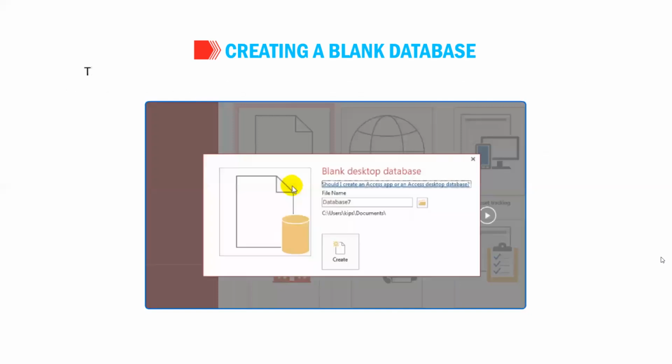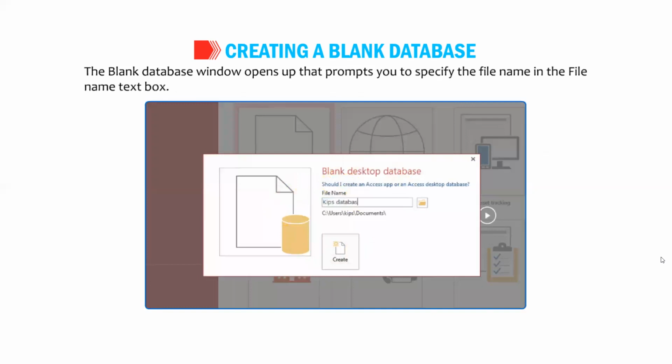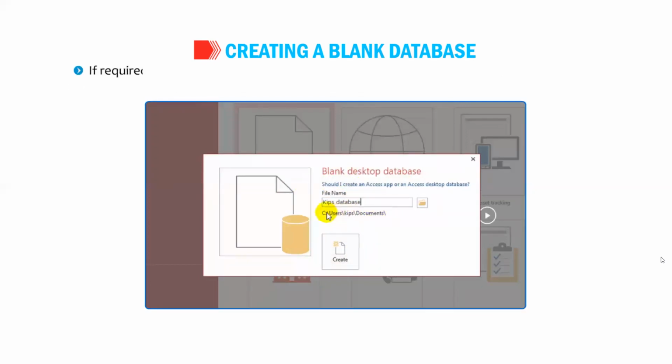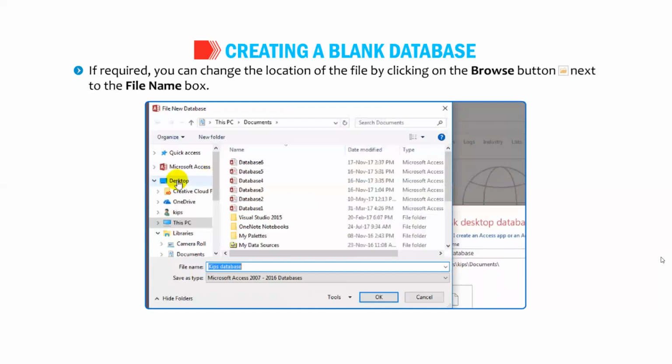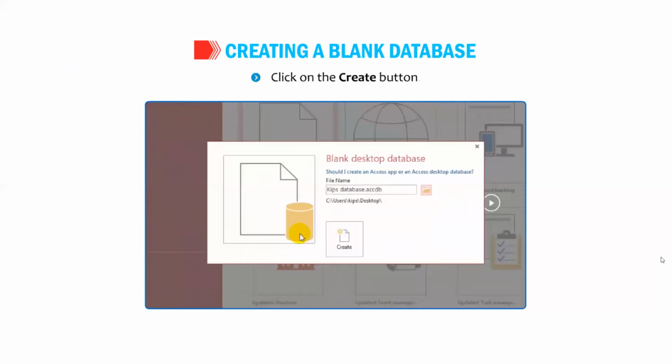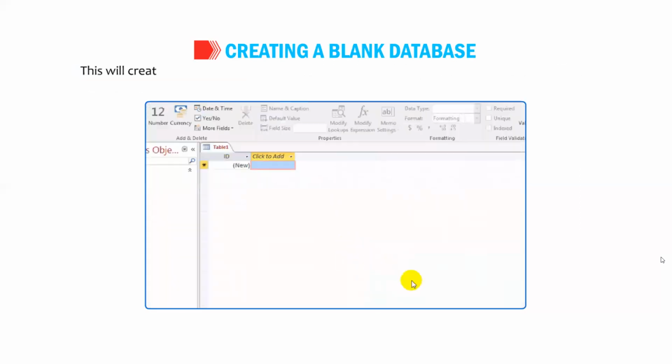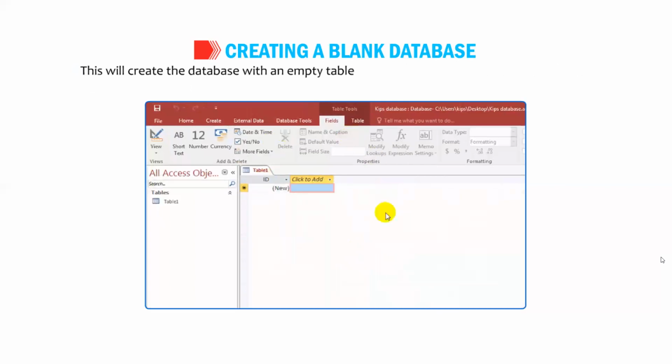accommodate. The blank database window opens up that prompts you to specify the file name in the File Name text box. If required, you can change the location of the file by clicking on the Browse button next to the File Name box. Click on the Create button. This will create the database with an empty table named Table 1 in the datasheet view as shown in